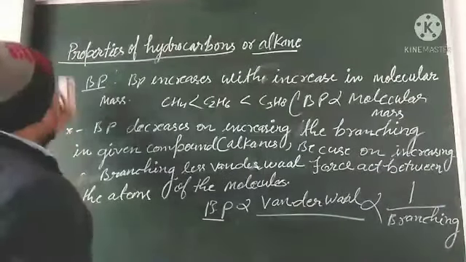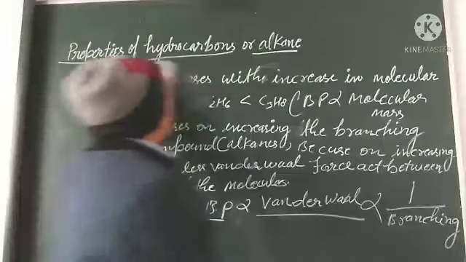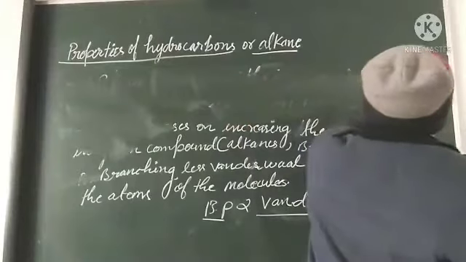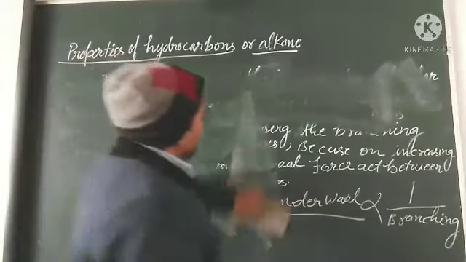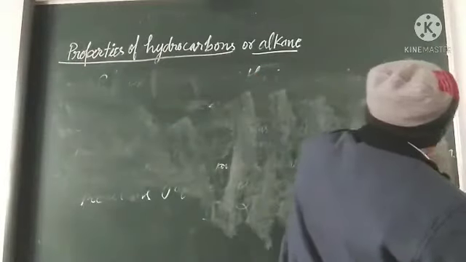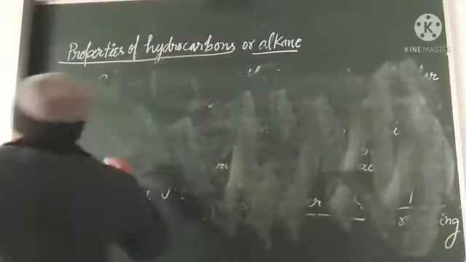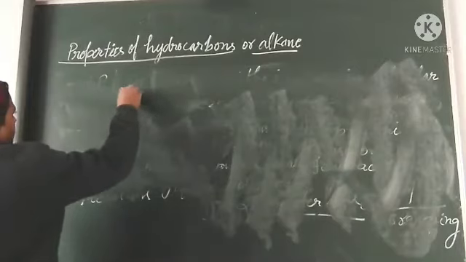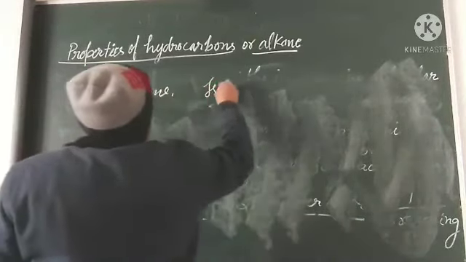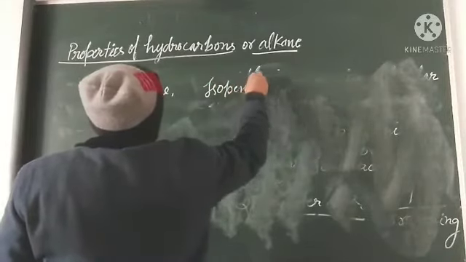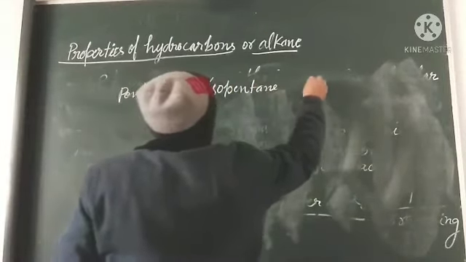Let us see an example of that. Here pentane, isopentane and neopentane.